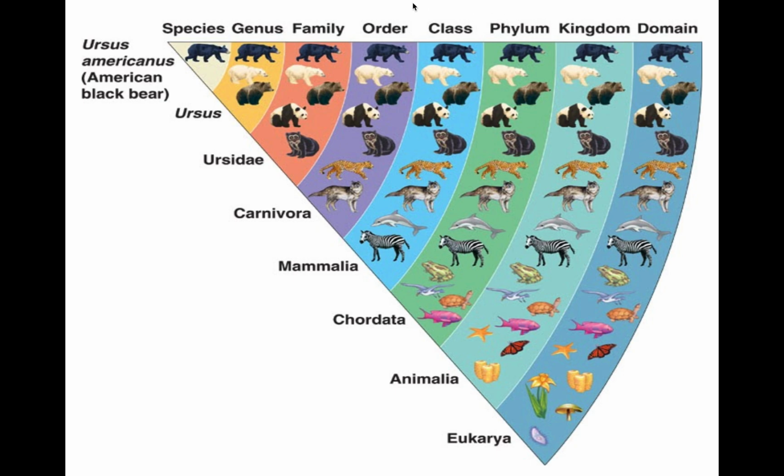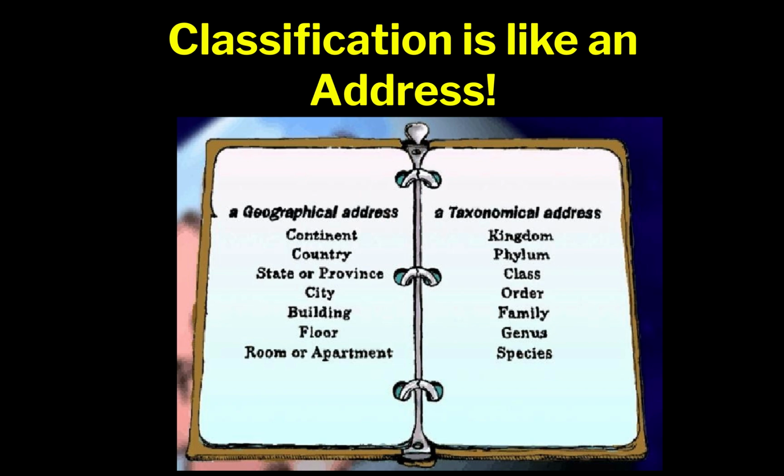So did King Philip come over for good soup? Please make sure you know that, not necessarily this slide. It's just a nice little picture, okay? Classification is like an address. And so I like this. If you're kind of struggling, you might want to pause it and just look at how it is, kind of like a geographic address. You can look at that. Again, I need you to know the taxonomical information.